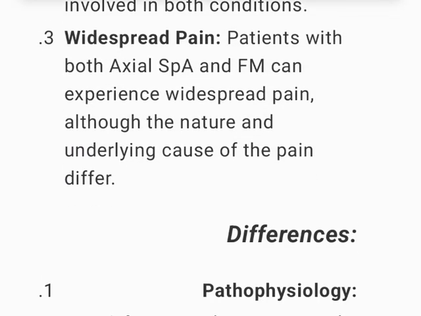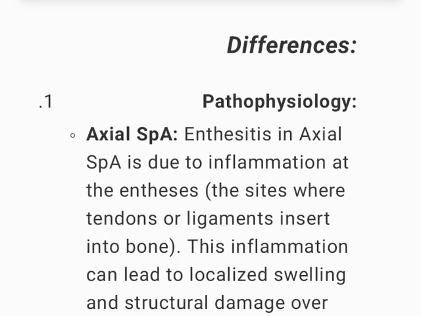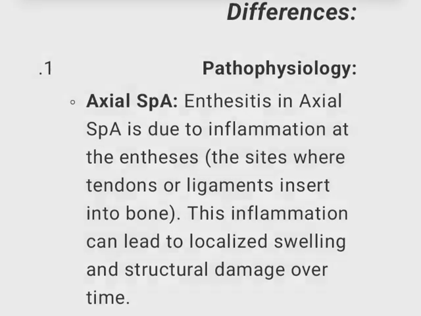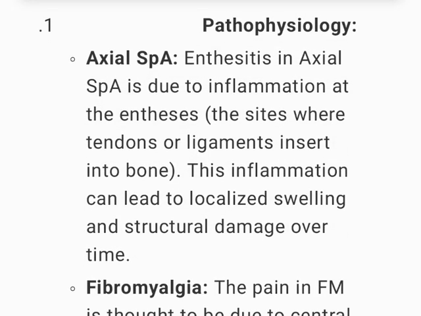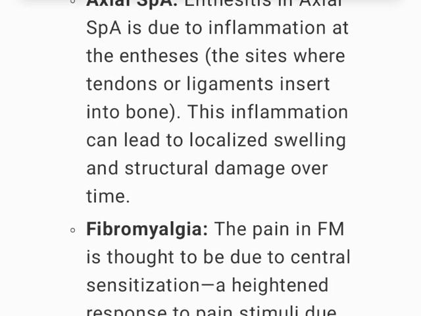3. Widespread pain. Patients with both axial SpA and FM can experience widespread pain, although the nature and underlying cause of the pain differ. Differences: 1. Pathophysiology. Axial SpA. Enthesitis in axial SpA is due to inflammation at the entheses, the sites where tendons or ligaments insert to bone. This inflammation can lead to localized swelling and structural damage over time.